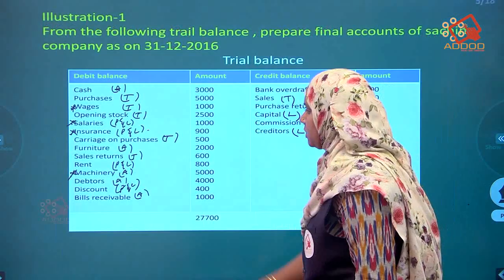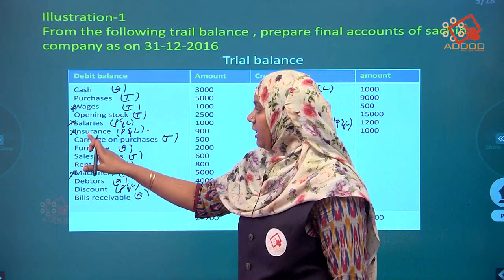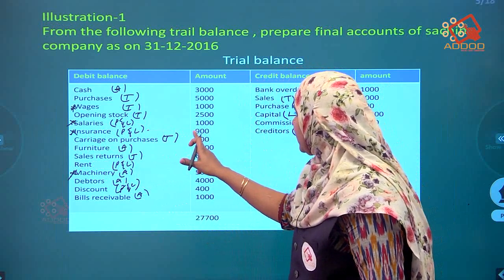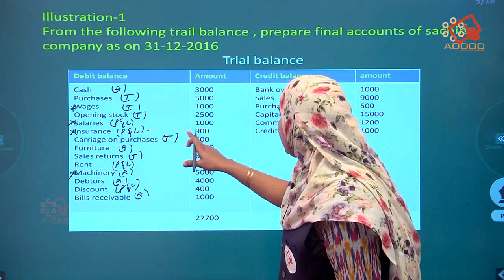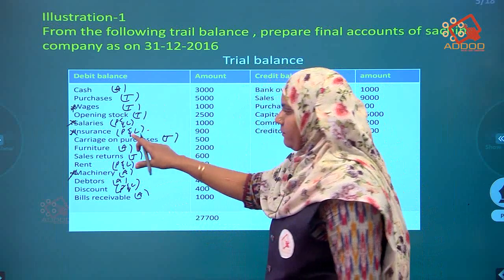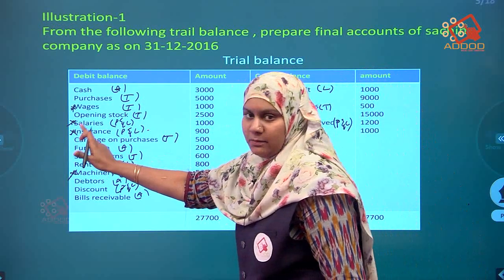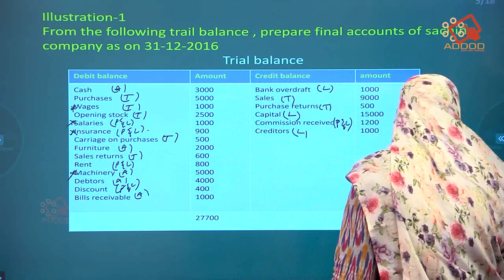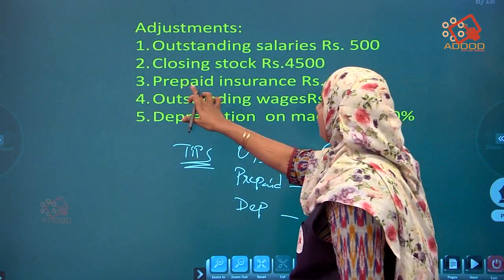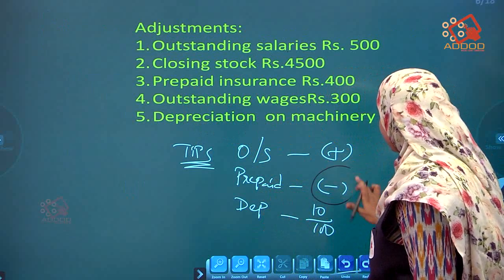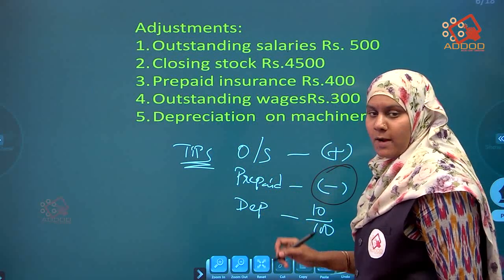Okay, so salaries over. Next, insurance also will come in the P&L account. How much is the insurance? It is 900. Okay, insurance is 900. So I had written a star mark, means one adjustment is there. See what the adjustment is. Prepaid insurance. Prepaid means we have to do minus.